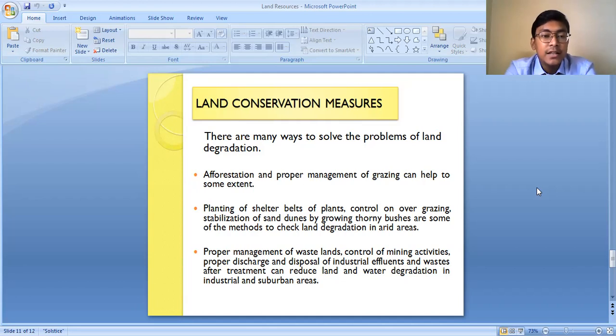So planting of more number of trees in the forested areas and in the mining areas can help in reducing land degradation. Not only this, but the proper management of grazing can also help, because when we leave the domestic animals free to graze, what we can do is divide the land into different parcels. Like today if the animals are grazing on this plot of land, next day they will be set free on another plot of land to graze.